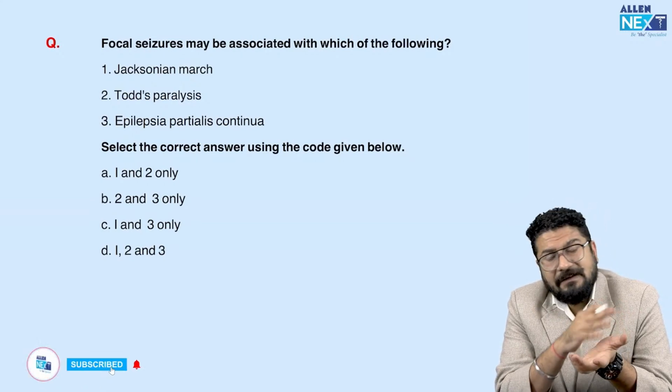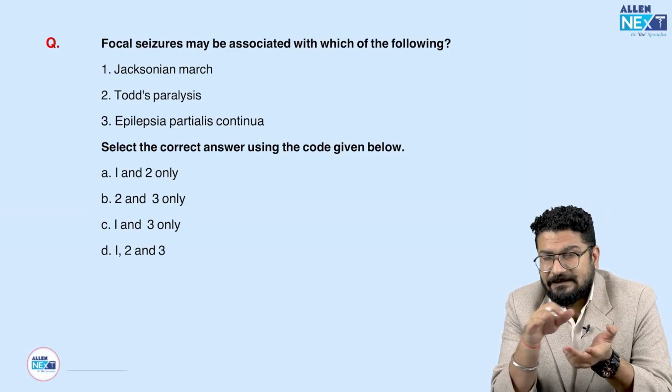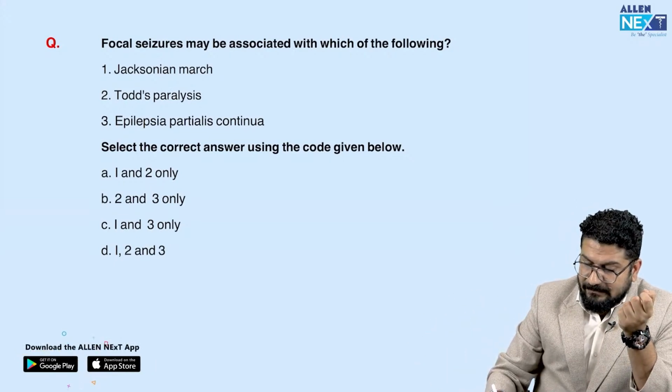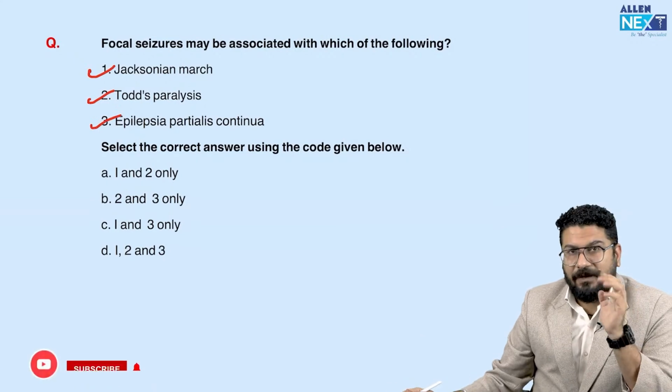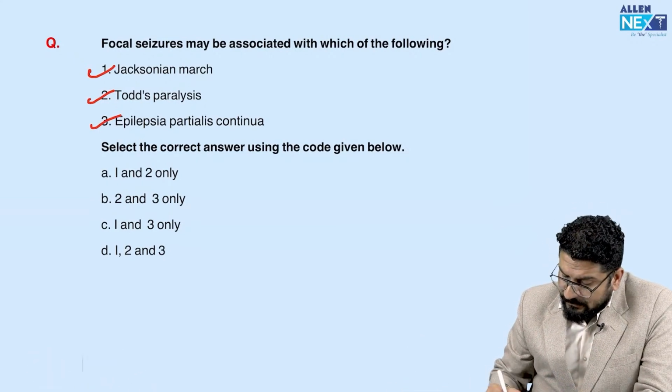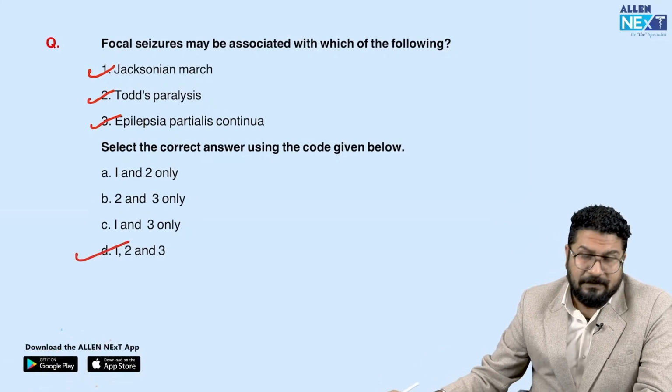And third, sometimes the patient will have a continuous partial seizure. That's called epilepsia partialis continua. So these three, 1, 2, 3, are all examples of focal seizures. And remember, the drug of choice for all these three conditions will be carbamazepine.